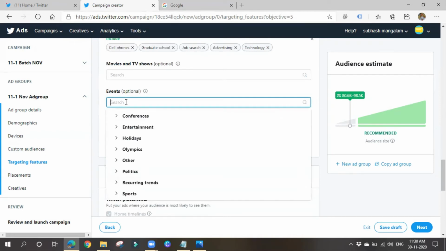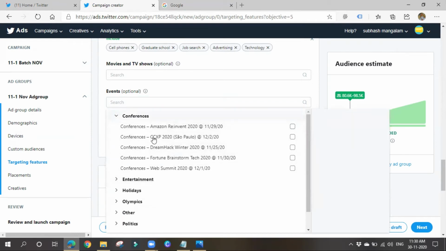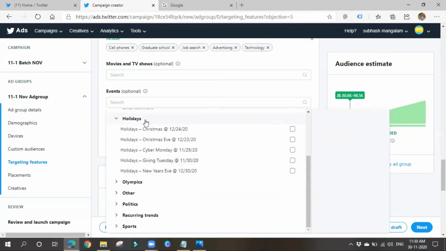Events means people who are showing interest in such events, you can target them. Like if they are interested in football matches or tournaments, you can target them. Conferences: these conferences are being held. See, they're giving a name also, starting on November 24, 2020. People who are tweeting about these, liking these tweets, will be targeted. Holidays, so Christmas, right? If you have a restaurant, you can target these people and show some ads, like you can celebrate your Christmas with us.